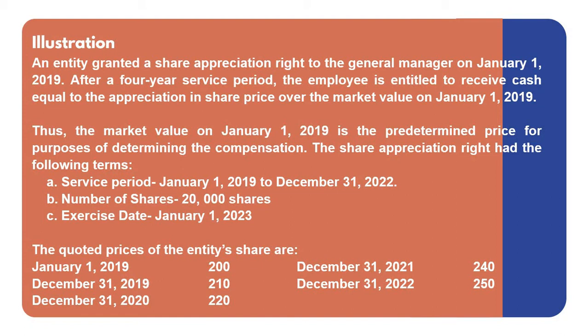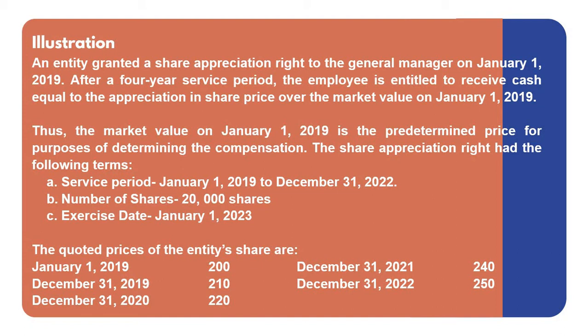The share appreciation right had the following terms. Number 1, the service period, from January 1, 2019 to December 31, 2022, which is a 4-year vesting period. The number of shares to be given is 20,000 shares. The exercise date is January 1, 2023.